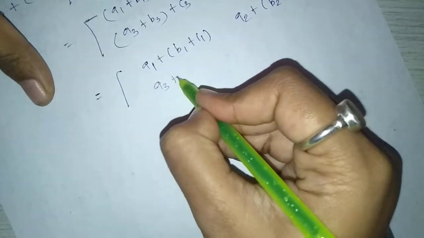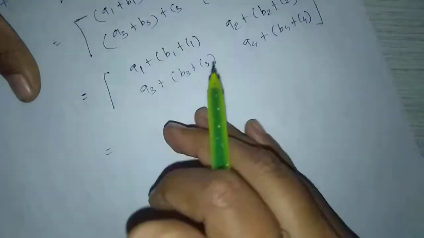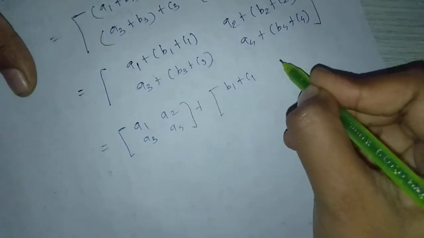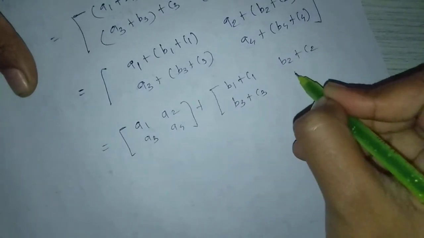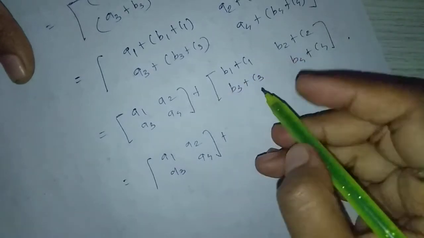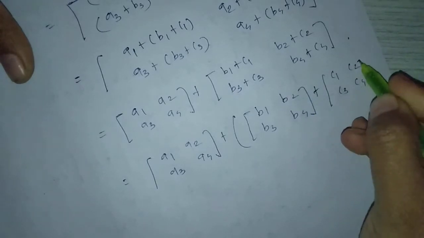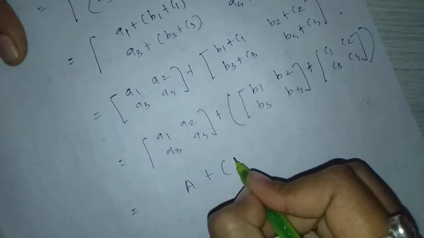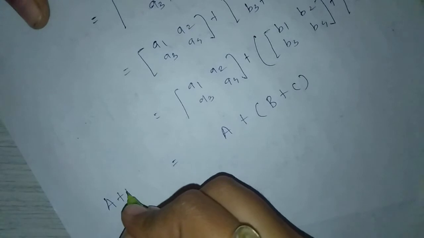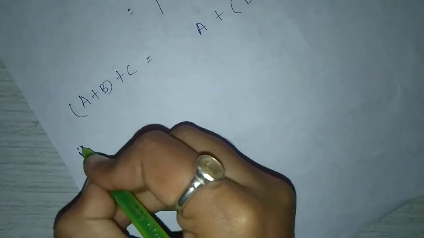Next, A3 plus B3 plus C3, A4 plus B4 plus C4 equal to, this can be written as A1, A2, A3, A4 plus B1 plus C1, B2 plus C2, B3 plus C3, B4 plus C4, equal to A1, A2, A3, A4 plus B1, B2, B3, B4 plus C1, C2, C3, C4, which is equal to A plus B plus C. This is nothing but capital A, capital B, capital C. So here we get A plus B plus C equal to A plus B plus C. Associativity property is satisfied.